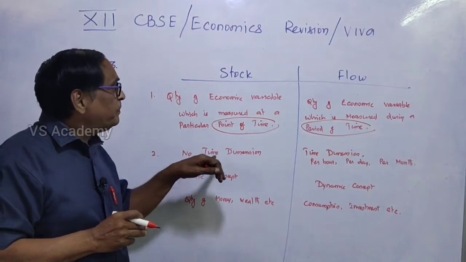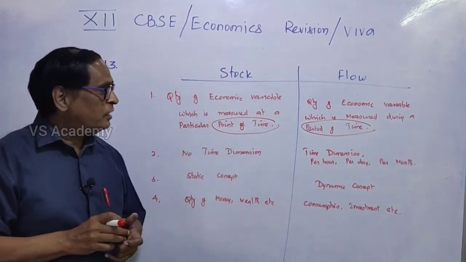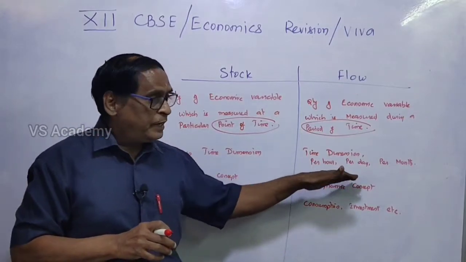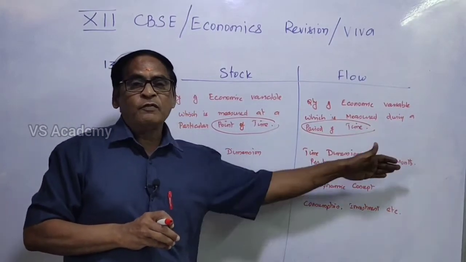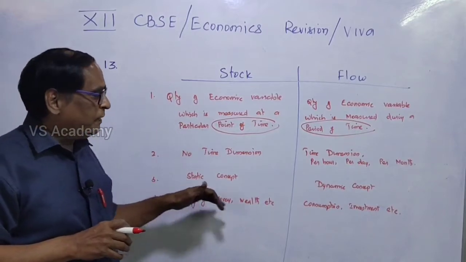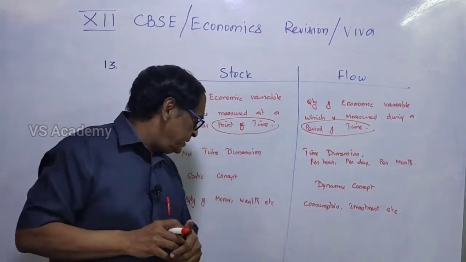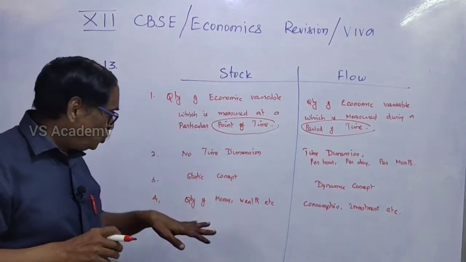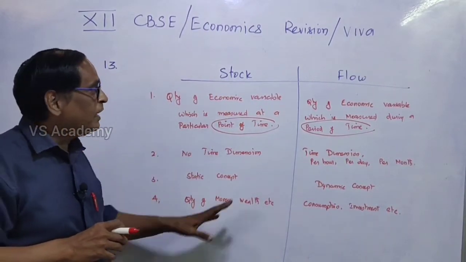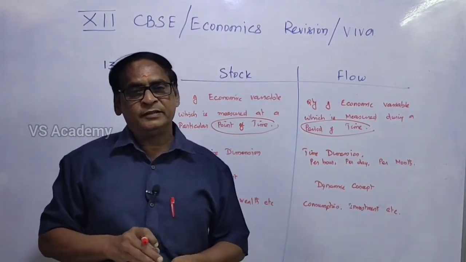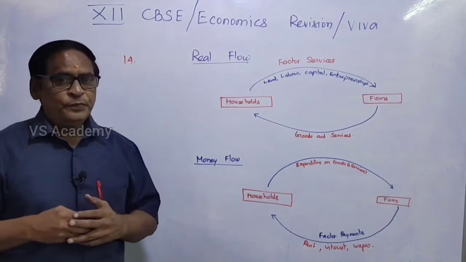And then there is no time dimension in case of stock. Here there is a time dimension. We have to calculate per hour or per day, per month, per half year or per year. And then stock is a static concept, whereas flow is a dynamic concept. And then the quantity of money and wealth: the stock refers to the quantity of money and wealth only, whereas the flow refers to the consumption and investments, etc.